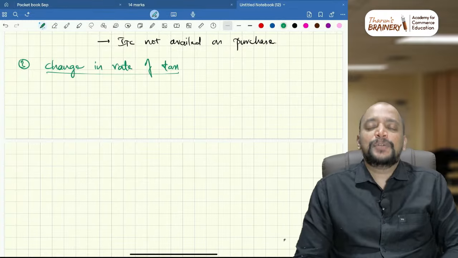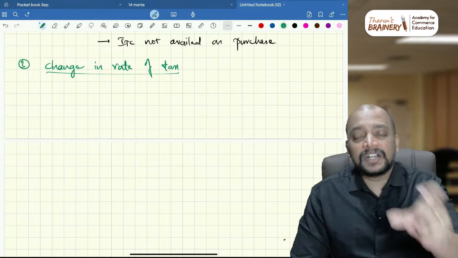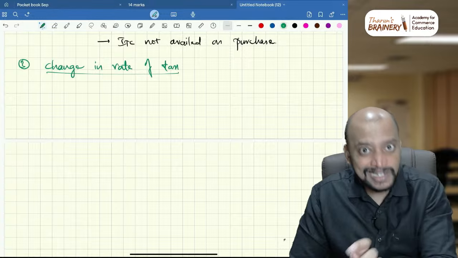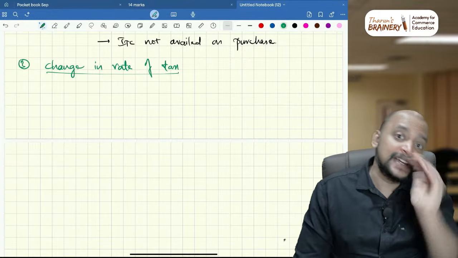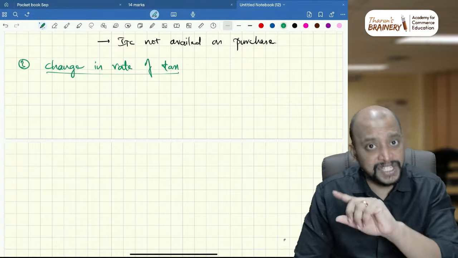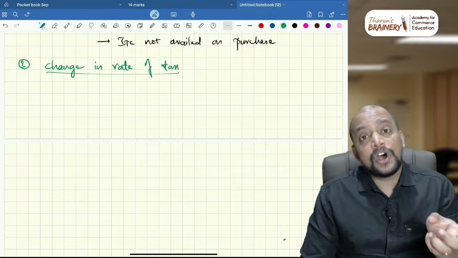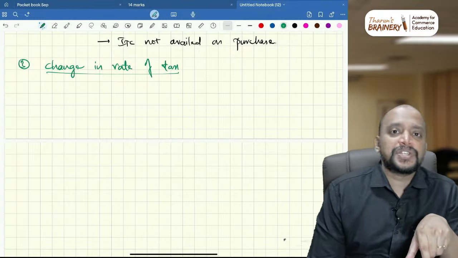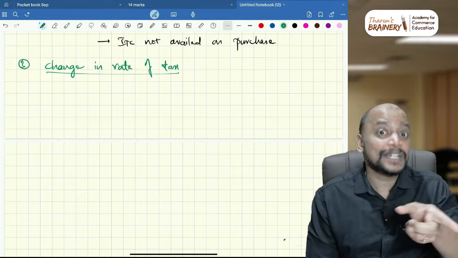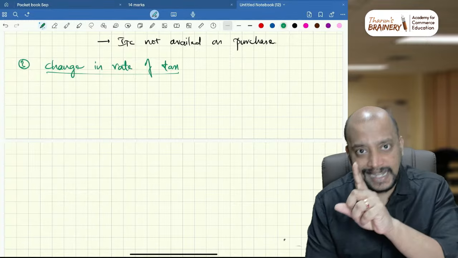The date of payment will be, so if the payment is credited within 4 working days from the change in rate, the date of payment will be the date of entry in the books or the date of credit in the bank account, whichever is earlier. If the payment is not credited within 4 working days from the change in rate, then in that case the date of credit in the bank account will be taken as the date of payment.